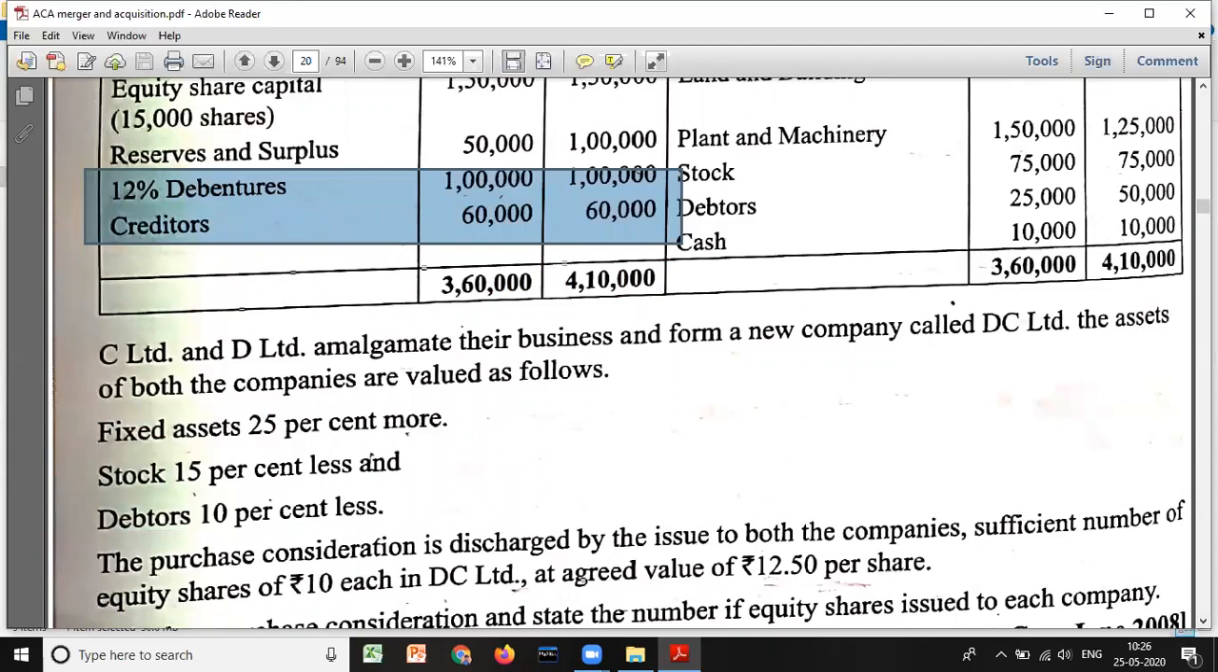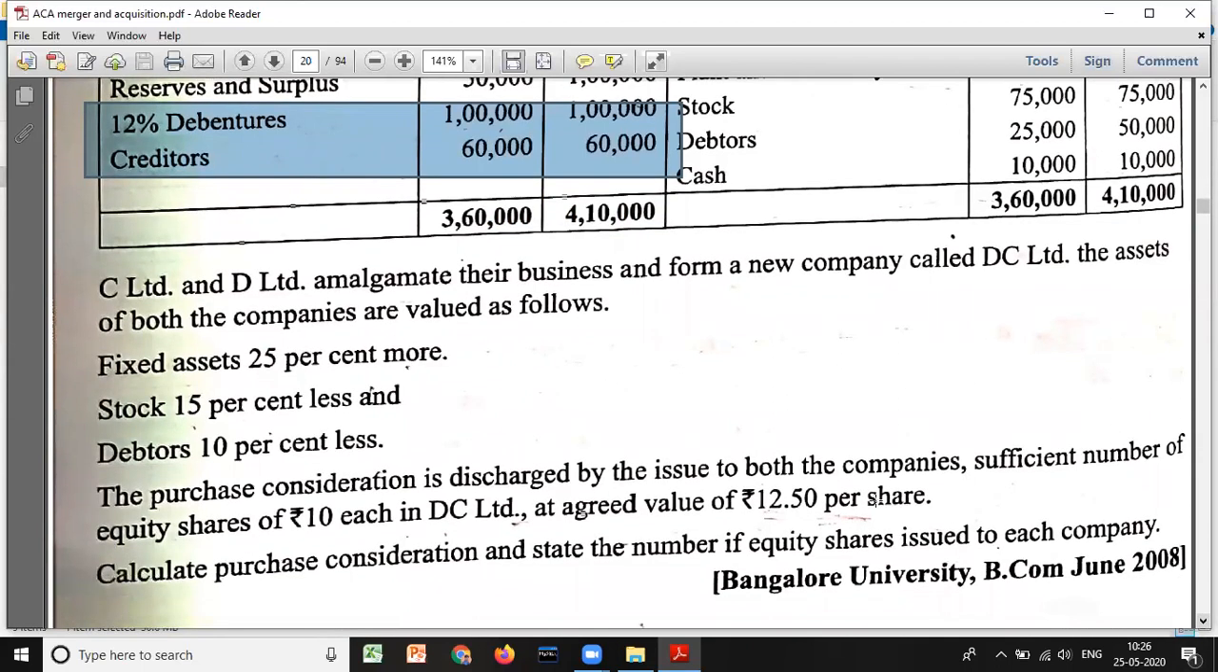The purchase consideration is discharged. Look at your document. The purchase consideration is discharged by the issue to both the companies of sufficient number of equity shares of rupees 10 each in DC Limited at agreed value of rupees 12.50 per share. They are going to discharge equity shares of rupees 10 each, but the market value at a premium of 2.50 per share. Calculate purchase consideration and state number of equity shares issued to each company.